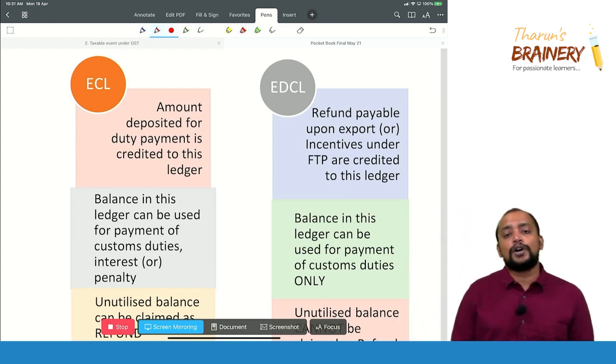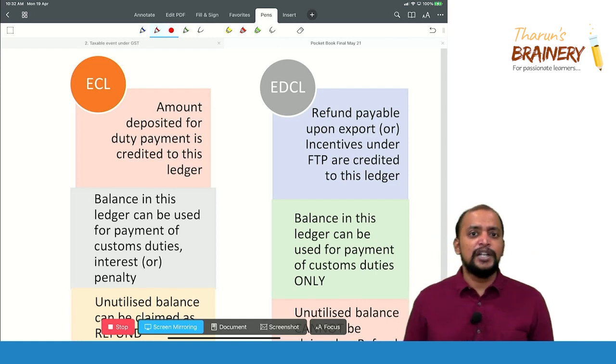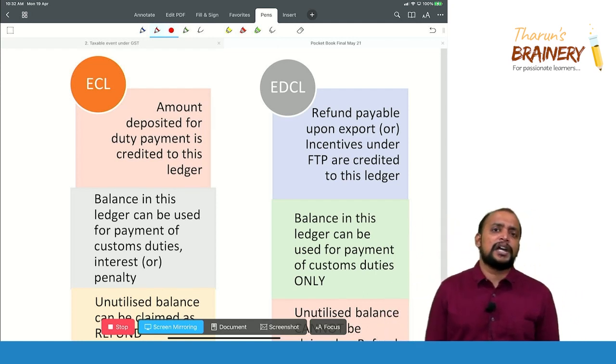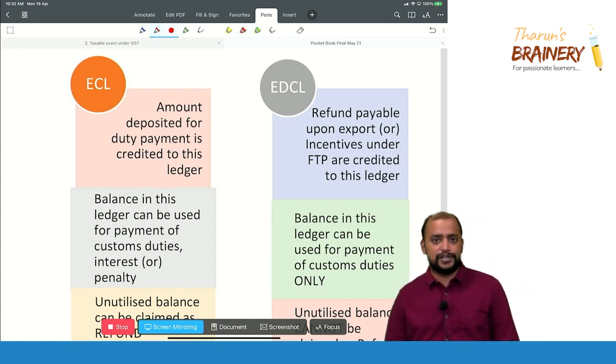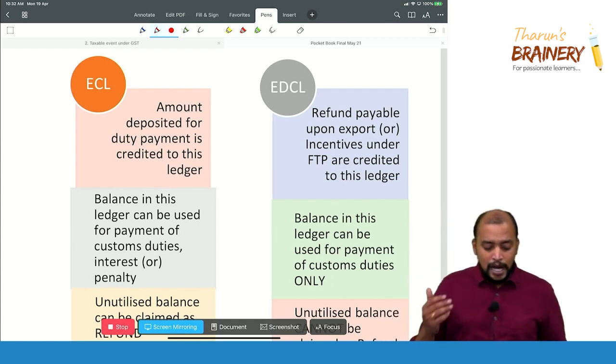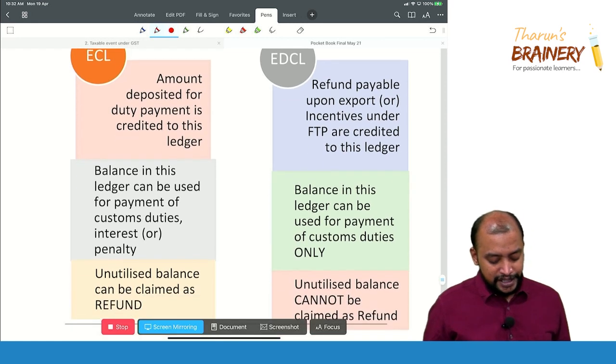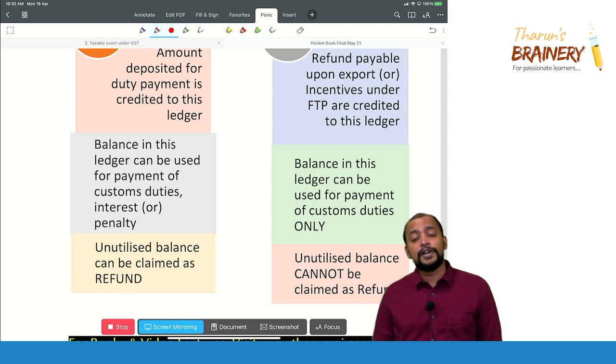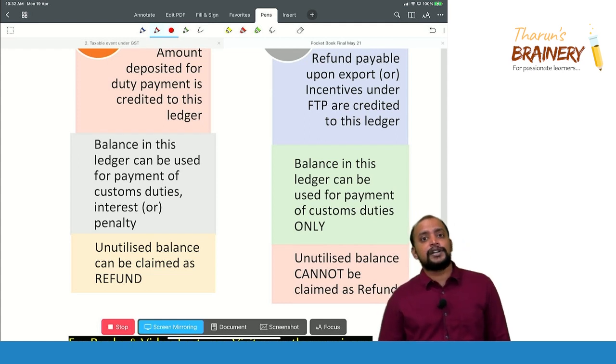To avoid this kind of situation, what they are telling is, you make a deposit into the cash ledger. So whenever the duty liability arises, we will make a debit from the cash ledger. Simple. Okay. Amount deposited for duty payment is credited to this ledger. Balance in this ledger can be used for payment of customs duty, interest, penalty. For anything we can use it.